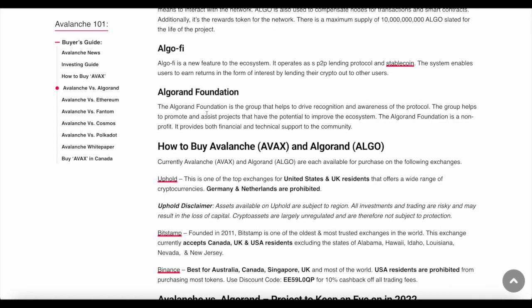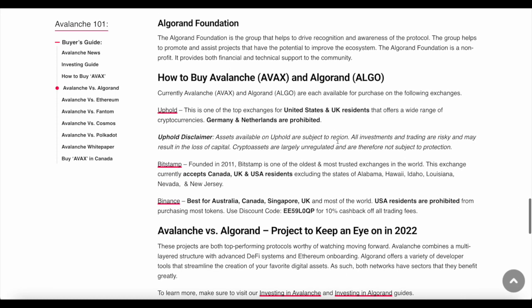And additionally, it's good to know that Algorand Foundation is the group that helps to drive the recognition and awareness of the protocol. The group helps to promote and assist projects that have the potential to improve the ecosystem. The Algorand Foundation is a non-profit foundation. It provides both financial and technical support for the entire community.